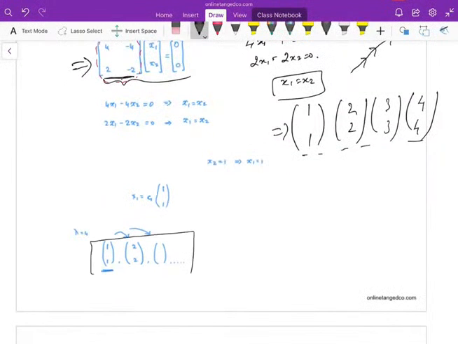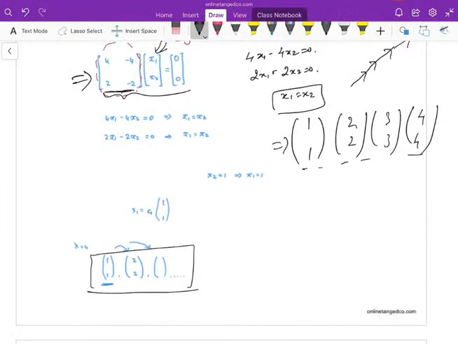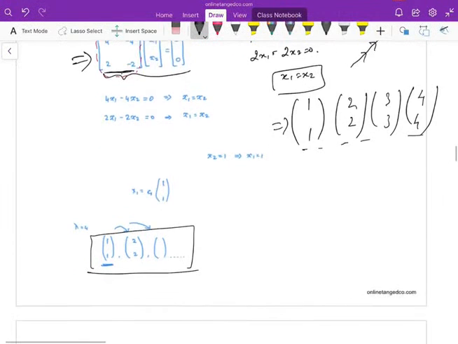For lambda is equal to 4, these are your eigenvectors, because we didn't normalize these vectors. If you take any vector in this direction, these vectors will be either scaled up or scaled down. So these are the eigenvectors of lambda